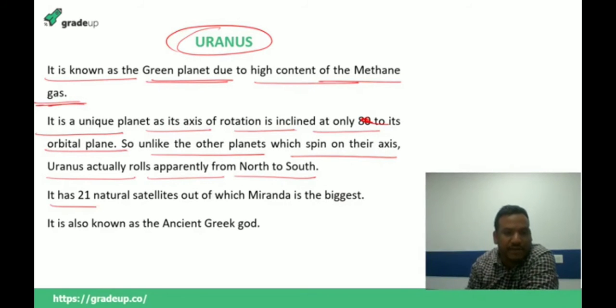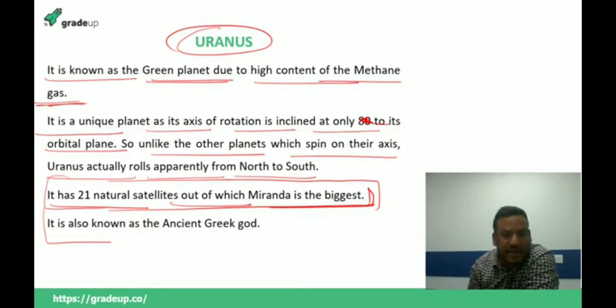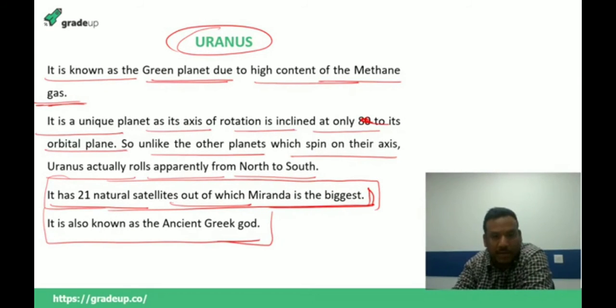It has 21 satellites, out of which Miranda is the biggest satellite. Always remember, the total number of satellites is 21, and out of which Miranda is the biggest. This name has not been derived from any ancient Roman god, but from the ancient Greek god. So the name of Uranus is derived from the ancient Greek god.